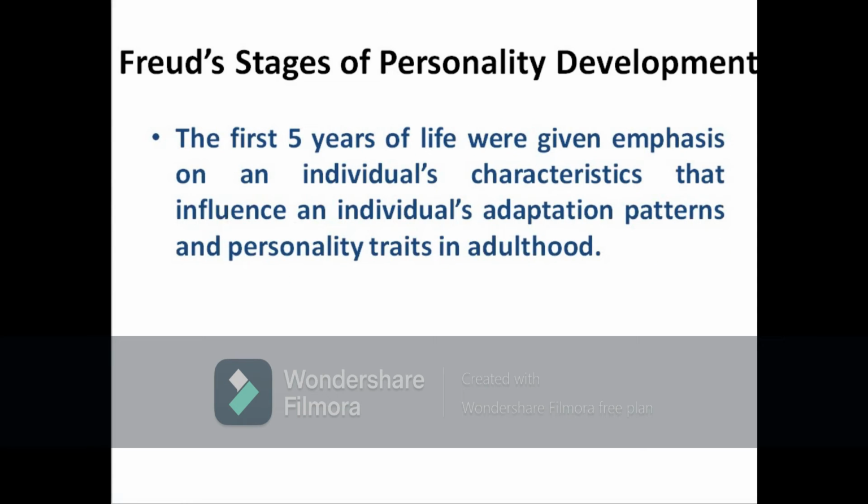Now let's see the final part of this theory, that is Freud's stages of personality development. So this includes the first 5 years of life. The first 5 years of life is very important in a child's development because it gives importance to the individual's characteristics that influence adaptation as well as personality traits in adulthood.